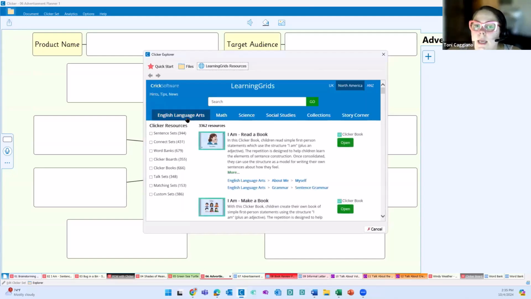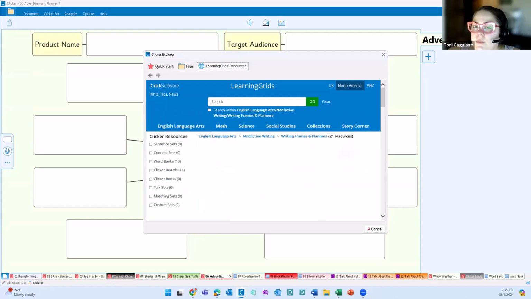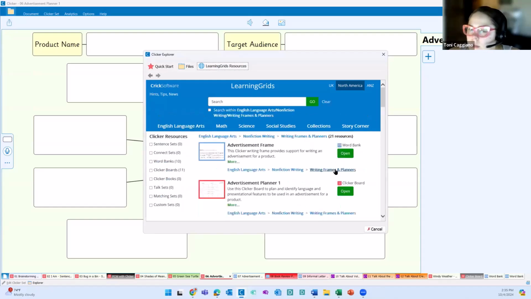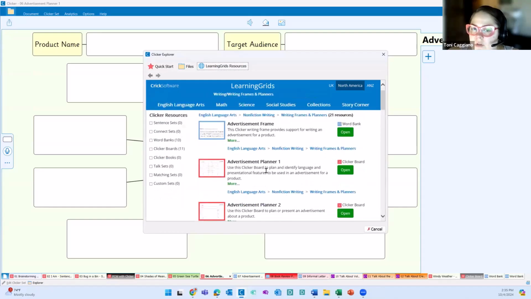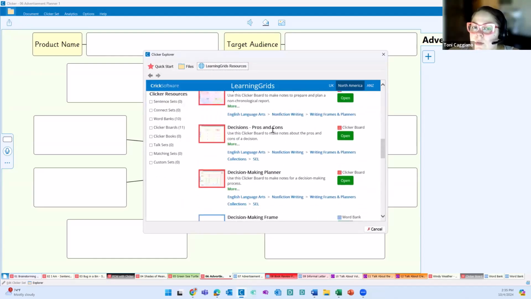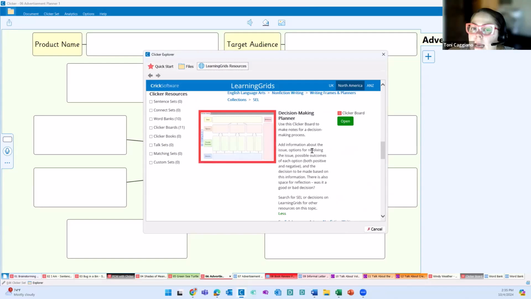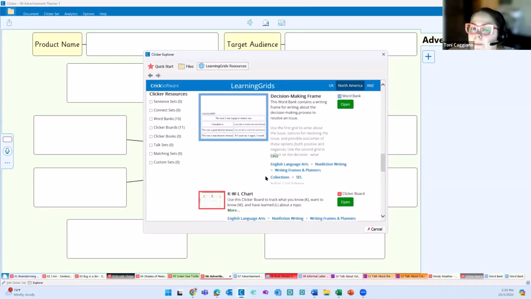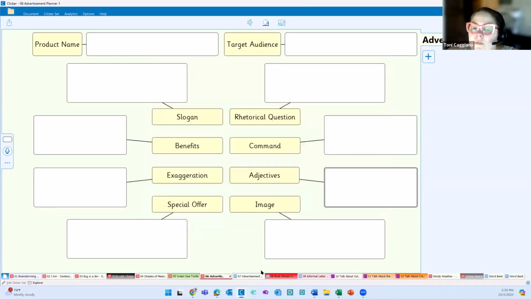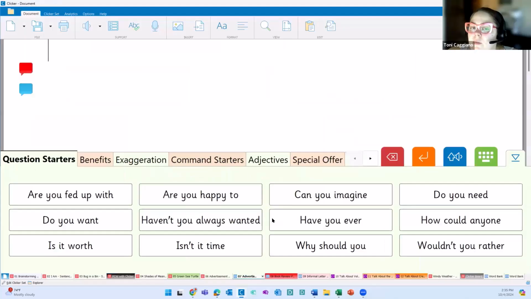So into English Language Arts and Writing Frames and Planners, the first one at the top here is our advertisement planner as well as our frame. We scroll down, we scroll down, we scroll down. We have our decision-making planner as well as the frame. The writing frames are some of my favorite resources in Clicker. I think these are fantastic.